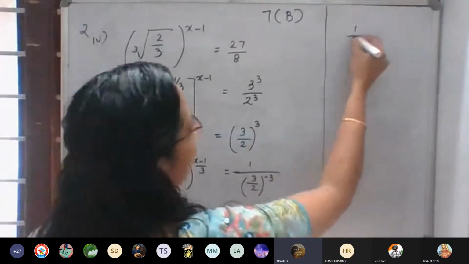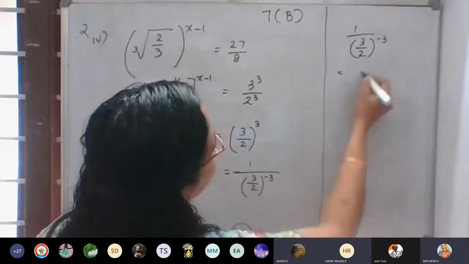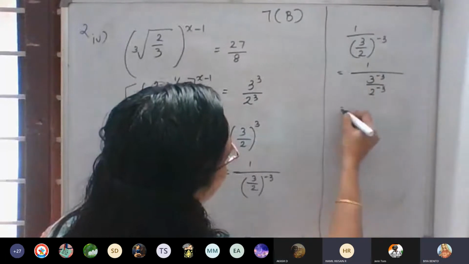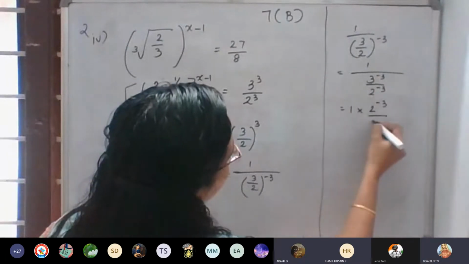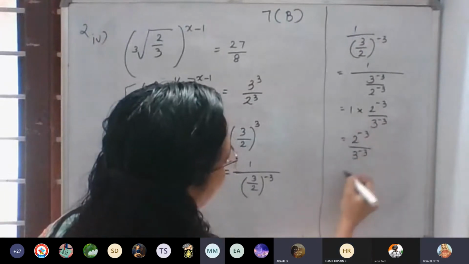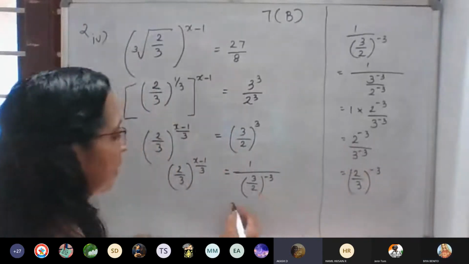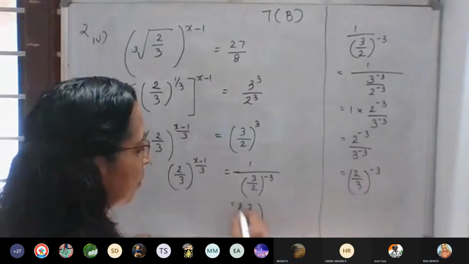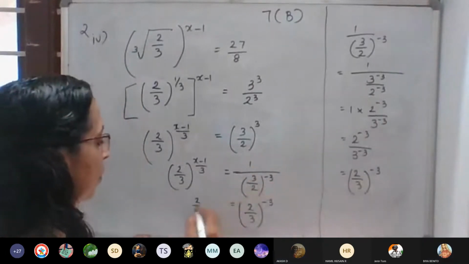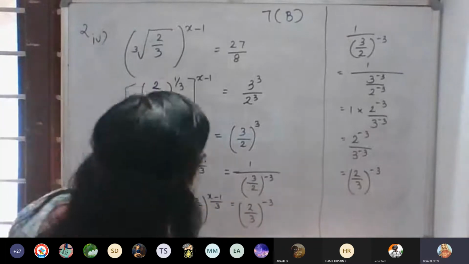So 1 divided by 3 by 2 all raised to negative 3 is equal to 1 by 1 into 2 raised to negative 3 by 3 raised to negative 3. Instead of this, we can write it as 2 by 3 the whole raised to negative 3. These all calculations needed, okay? Don't write simply 2 by 3 whole raised to x minus 1 divided by 3. Up to this completed all.